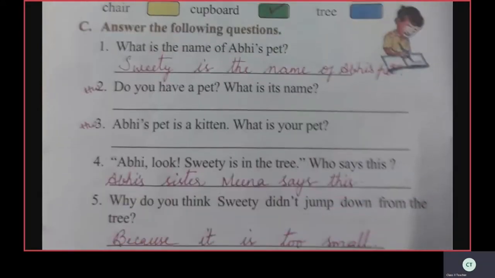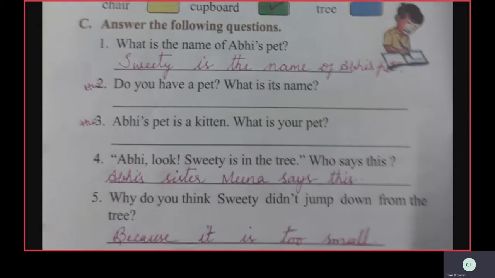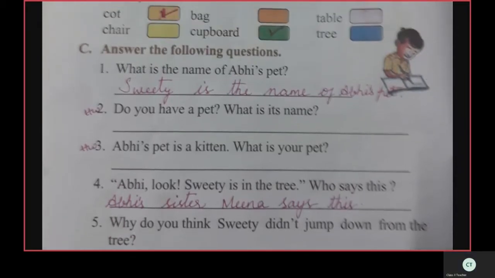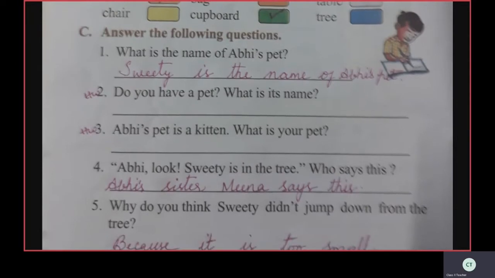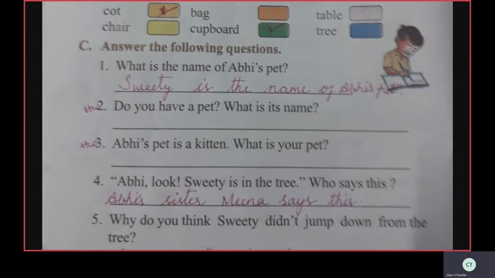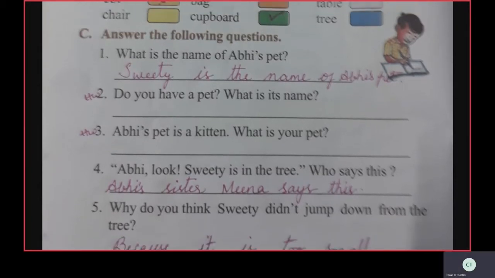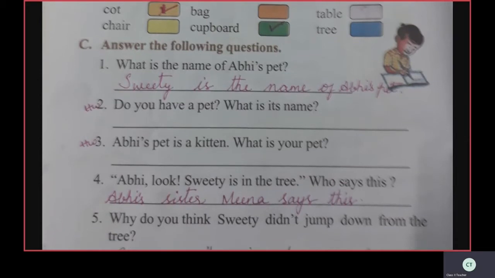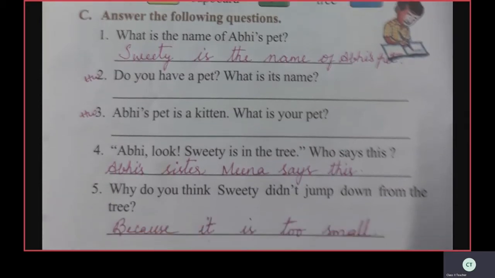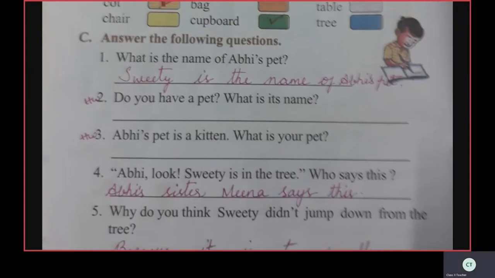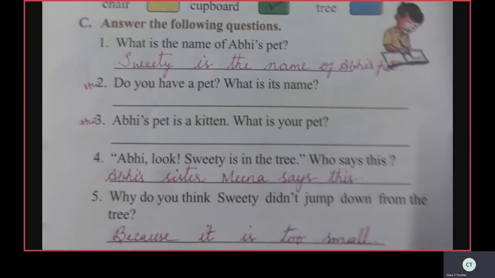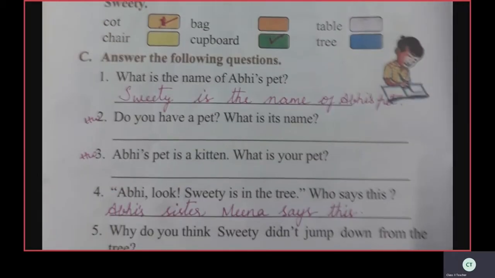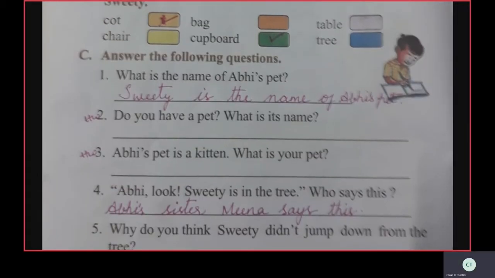Now we'll move to C. Answer the following questions. What is the name of Abhi's pet? Sweetie is the name of Abhi's pet. Right, children, answer: Sweetie is the name of Abhi's pet.